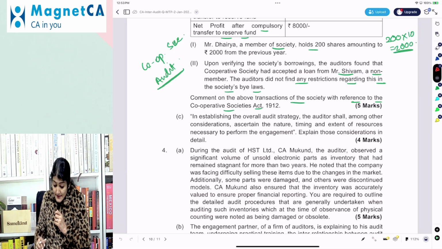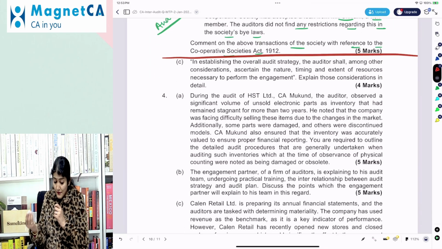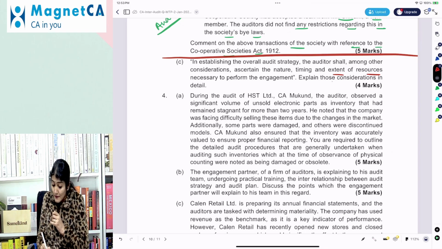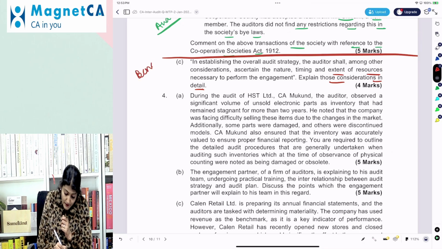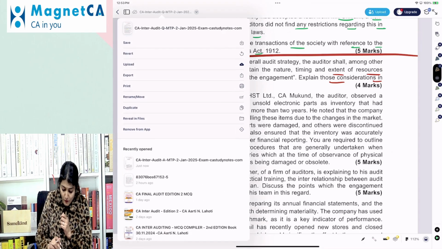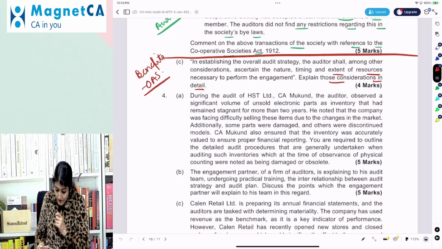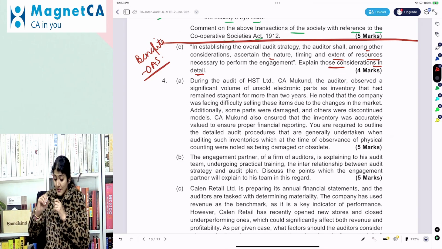Okay. In establishing the overall audit strategy, the auditor shall, among other considerations, ascertain the nature, timing, and extent of the resources necessary to perform the engagement. Explain those considerations in detail. Right? So this is basically audit strategy is the assistance to the auditor. So benefits of the overall audit strategy. Right? So it talks about the benefits of the overall audit strategy, right, in establishing, shall, among other things, and explain those considerations in detail, right?